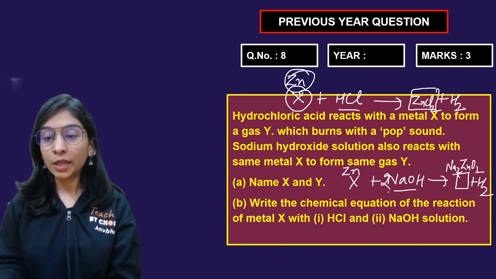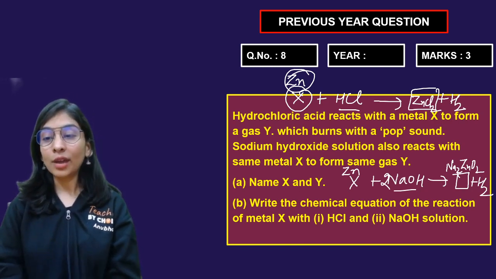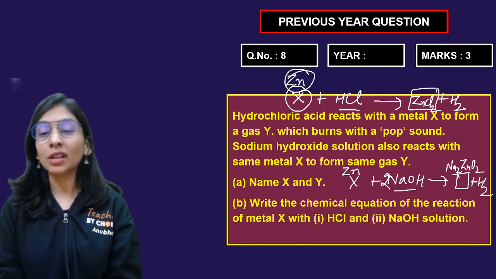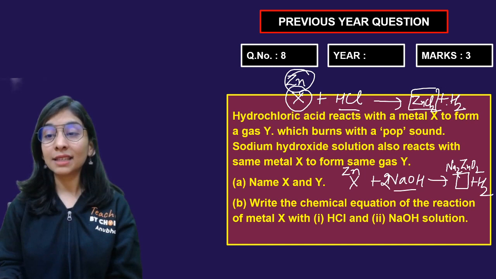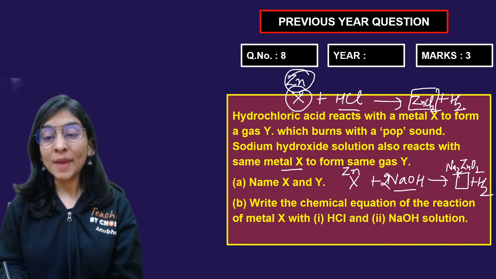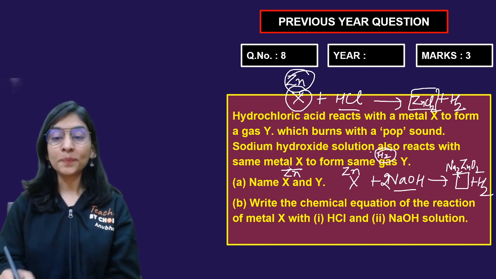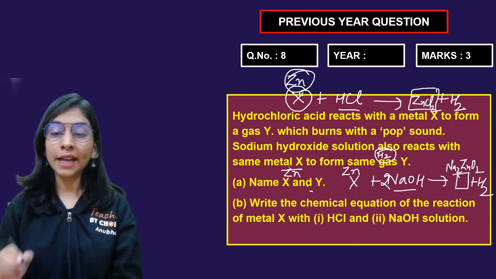Na2ZnO2. Two molecules of Na2ZnO2, and apart from that, hydrogen gas. Okay, everyone, sodium zincate is the other salt that we got. Name X and Y. Which burns with a pop sound? That's hydrogen. And metal X reacts to form gas Y. Sorry, metal X is zinc, and the gas that is going to be evolved is hydrogen. Okay, the metal is zinc and the gas evolved is hydrogen.